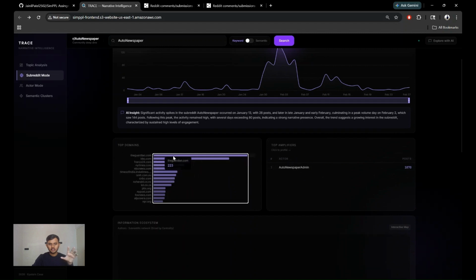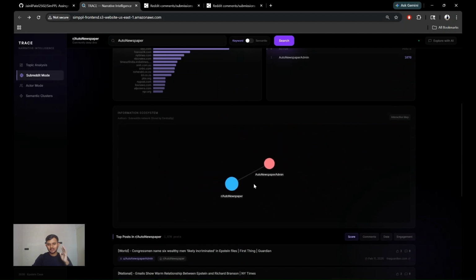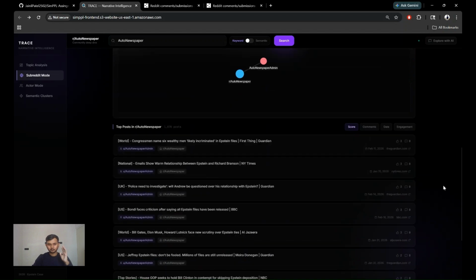And here we can see all the cited links which have been given in this subreddit by the users. Another suspicious activity I can find is that the subreddit auto newspaper has only one user, auto newspaper admin. By seeing this, I can sense that these auto named users are mostly bots, because this user has only been posting in the auto newspaper subreddit. We can also see it in the network graph. There is only one user under the subreddit.